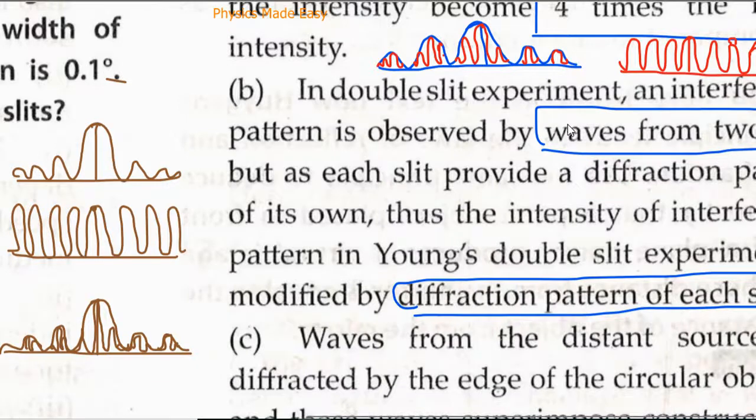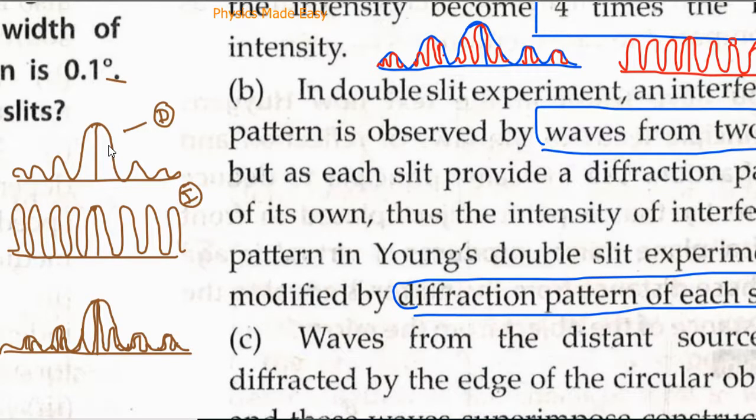Now we were just talking about the two patterns. One pattern was this, which is only the diffraction pattern. I will represent it by D. So this diffraction pattern of each slit combines with the interference pattern due to the two slits.